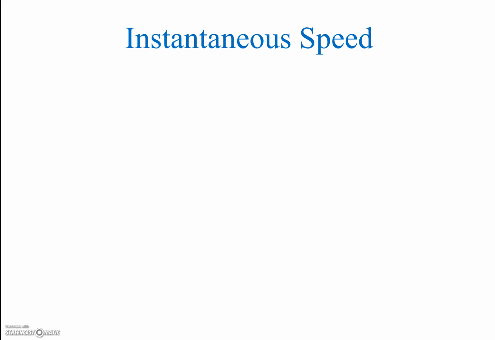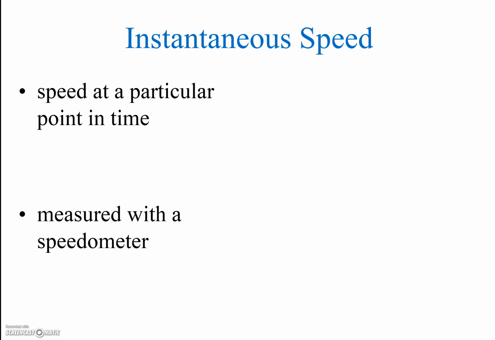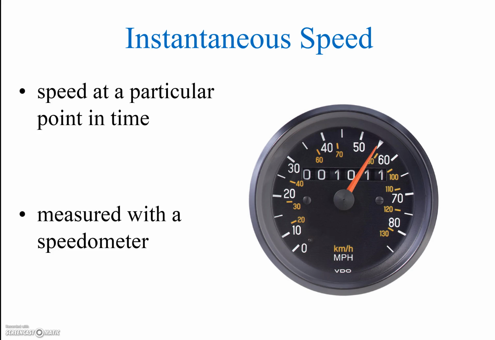Now we want to talk about instantaneous speed. And instantaneous speed is the speed at a particular point in time. We can measure it with a speedometer. And again, there's a speedometer on your car's dashboard, and it looks something like this. So if we're driving along the road and we look down at that speedometer at any instant in time, we're looking at what we refer to as the instantaneous speed.